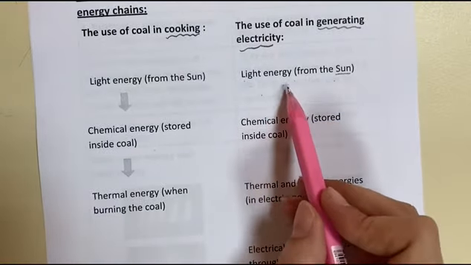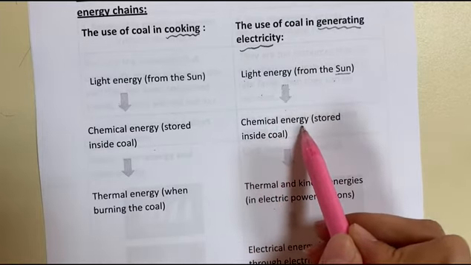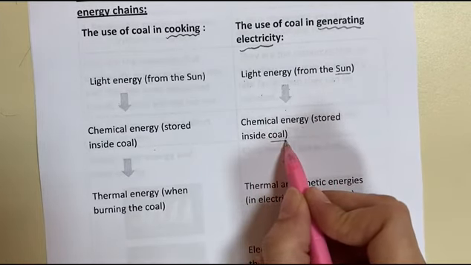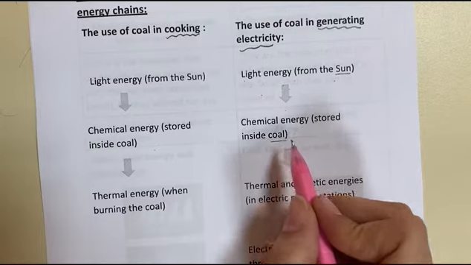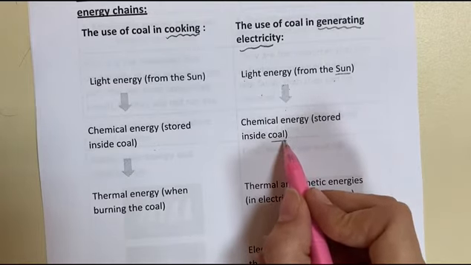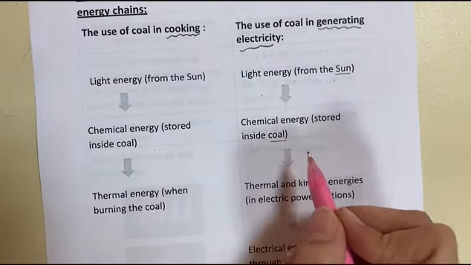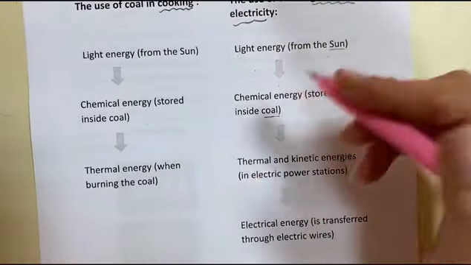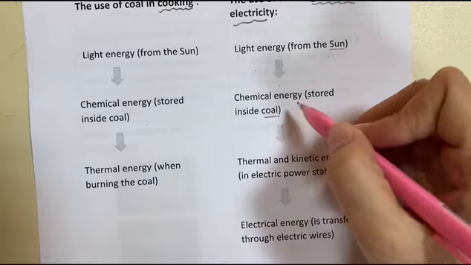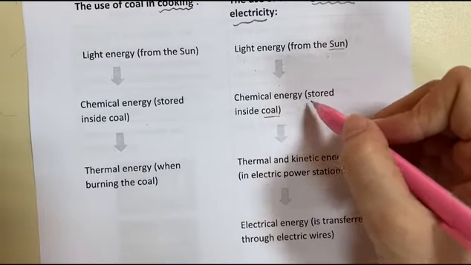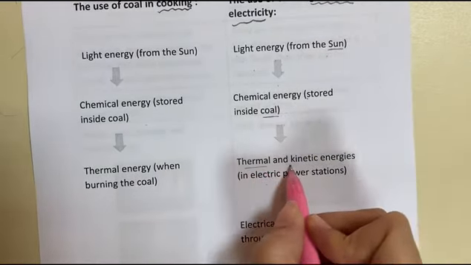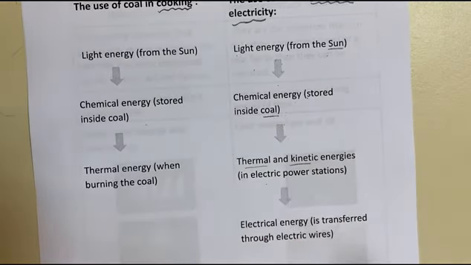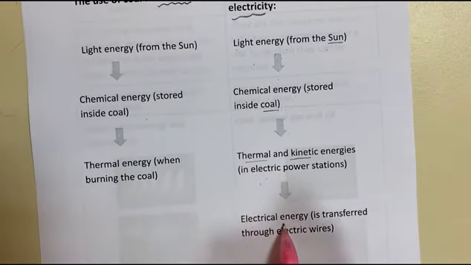So the light energy is converted into chemical energy that is stored inside the coal. Do you remember the coal is formed from all the dead trees buried for millions of years? Then when burning the coal, we will change this chemical energy into thermal and kinetic energies in the electric power station, then producing electrical energy transferred through the electric wires.